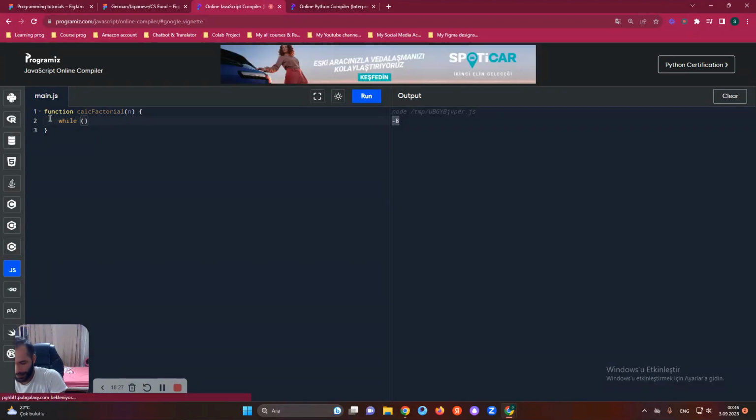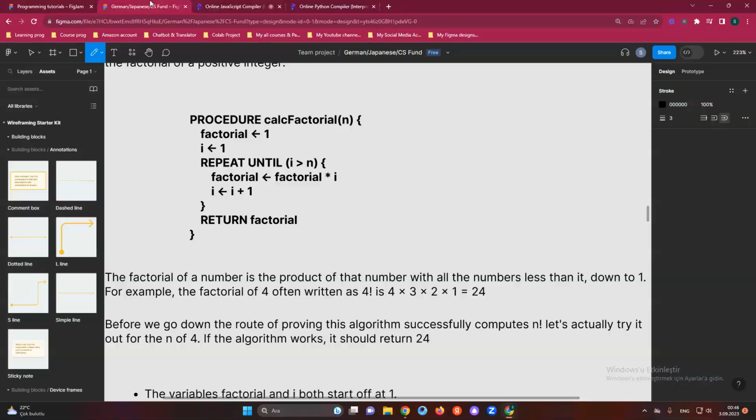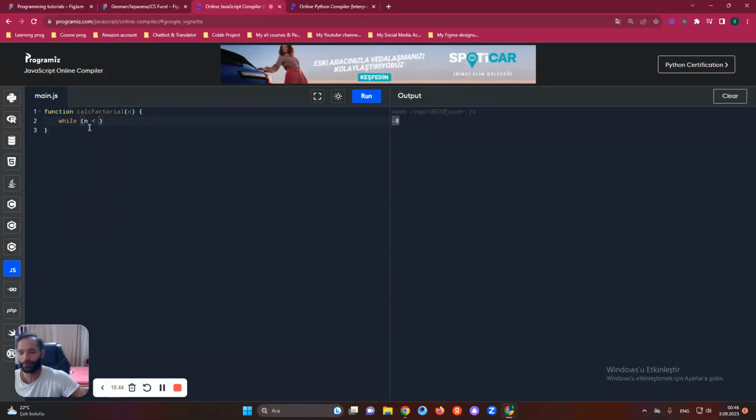n is less than what? In this case, it is important. n is less than what, i or n? What do you think? Let's come back here and see. We have i, right? So we now have n. We come to the same thing, so we cannot make it like this. We can say i, because our i will be 0 in this case. How do we do that? I will show you. So while i is less than n, where n can be anything else, then do such operations.